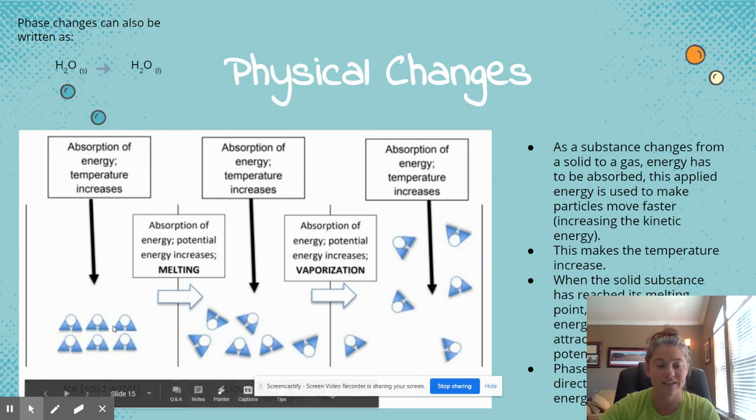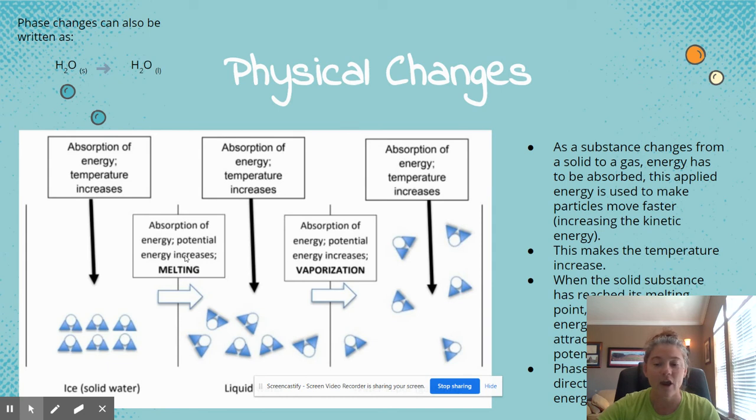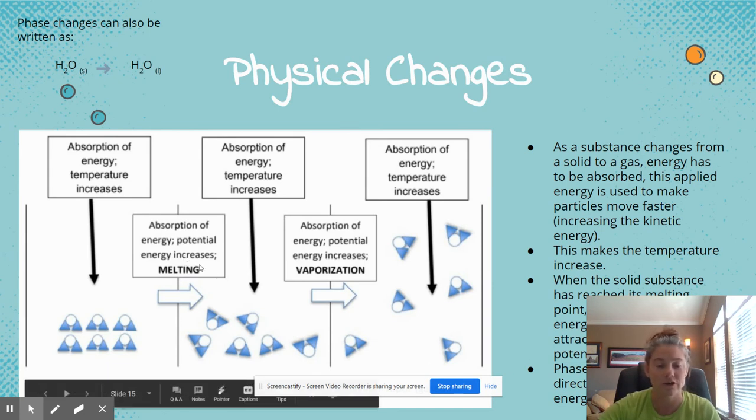Remember, we talked about how these have strong attraction, so the kinetic energy is allowing them to have more movement. And as they melt, when they are in this phase change, they are in equilibrium with each other. They are increasing in potential energy. It's drawing on that stored energy to get from the solid to the liquid phase.